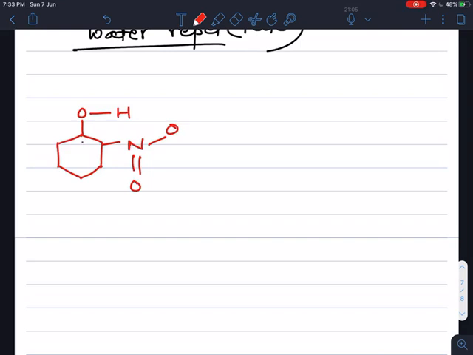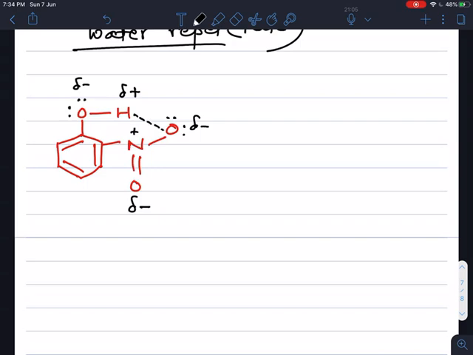This is ortho-nitrophenol, this is the benzene ring, and here this oxygen always has 2 lone pairs of electrons and carries partial negative charge because it is highly electronegative. In the same way, the nitrogen carries partial positive charge and the oxygen carries partial negative charge, and due to the formation of partial charges, a bonding takes place between this oxygen and hydrogen.